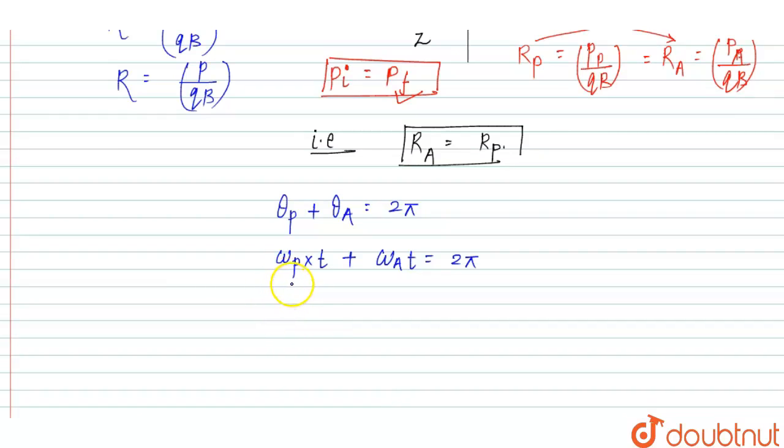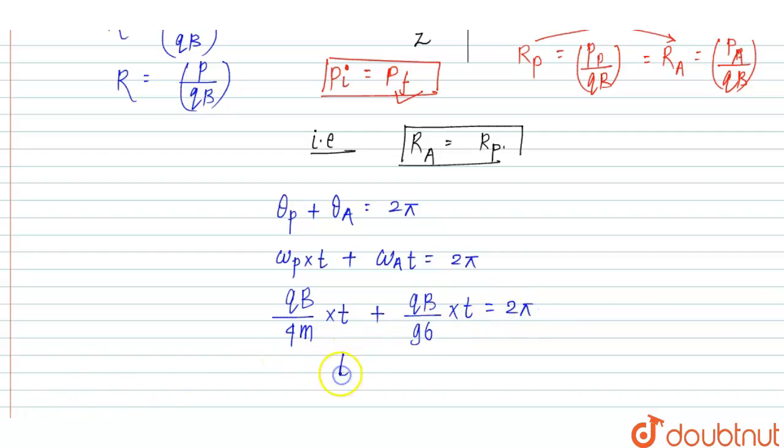Omega of P is qB upon 4m, plus omega of A, which is qB upon 96m, into t equals 2 pi.